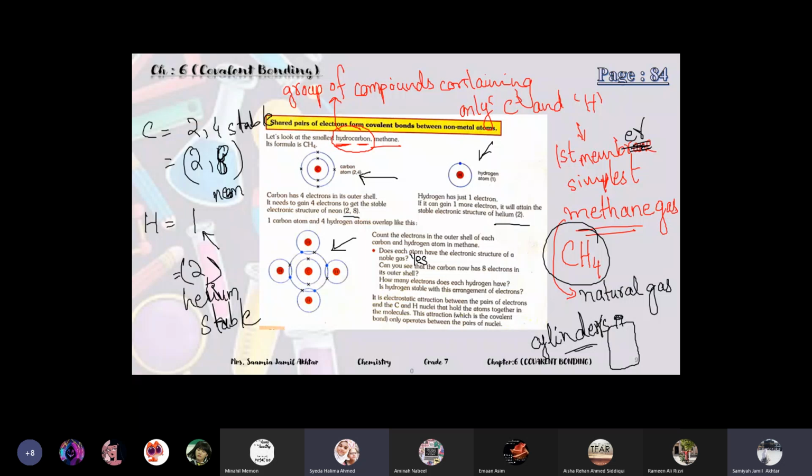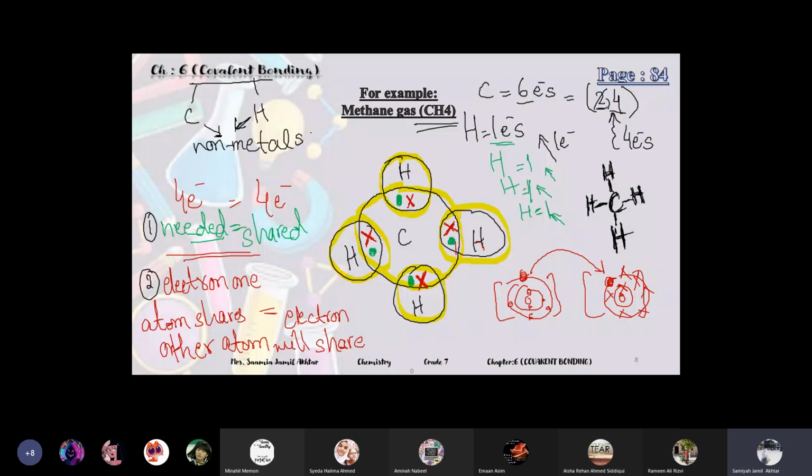Teacher, I don't get how carbon got to 8 and how hydrogen got to 2. Beta, see the previous diagram which I drew. They share the electrons, right? These red crosses represent carbon electrons.